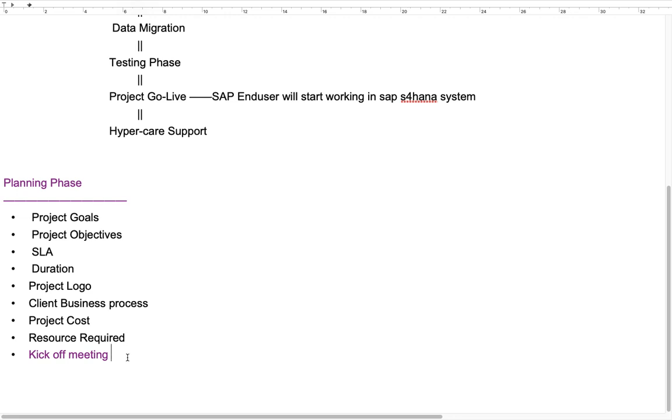SAP FI is integrated with the MM module, FI integrated with the SD module, SCM module, and ABAPers are required for our business process, doing configuration and any fit gap requirements. ABAPer is also required for moving transports. Basis team is also required. Okay, and for authorization, the security team is also required. So every team member is very crucial for this project.